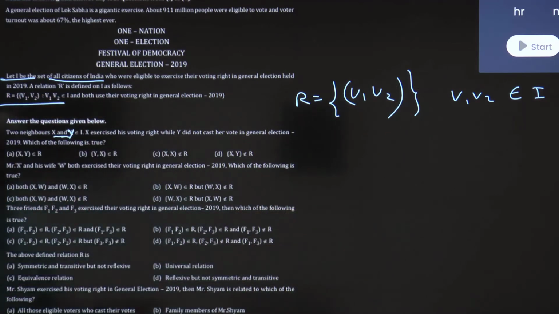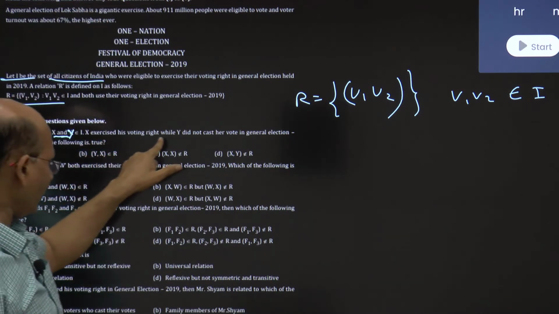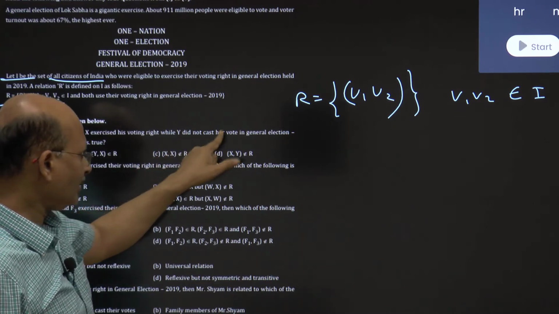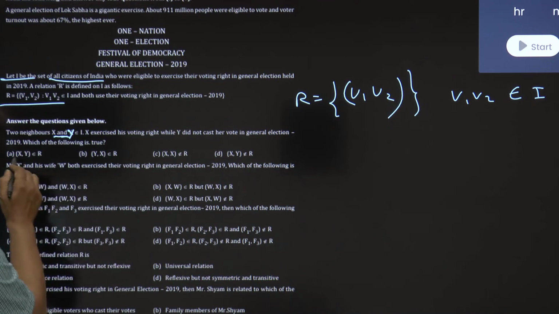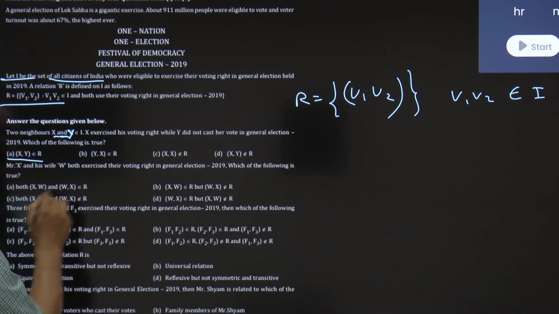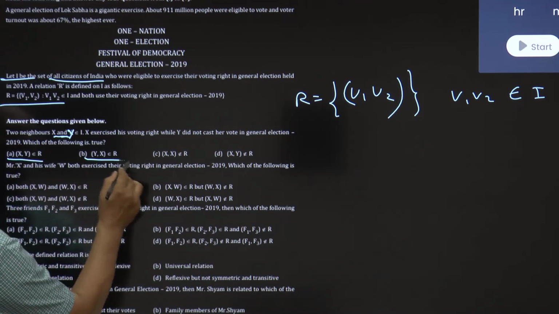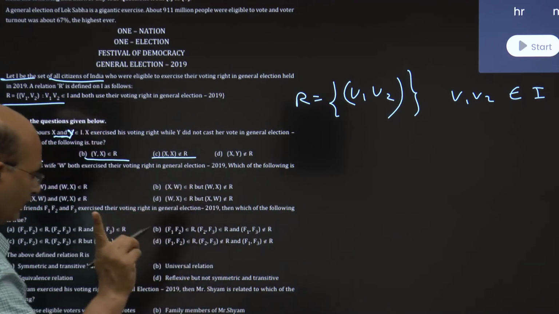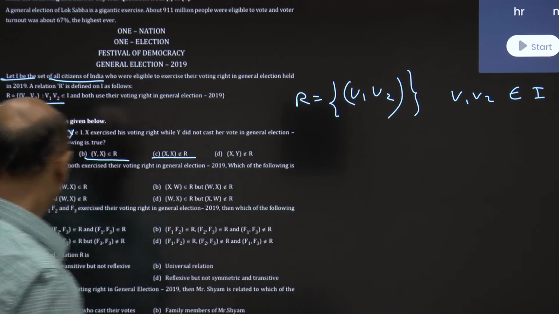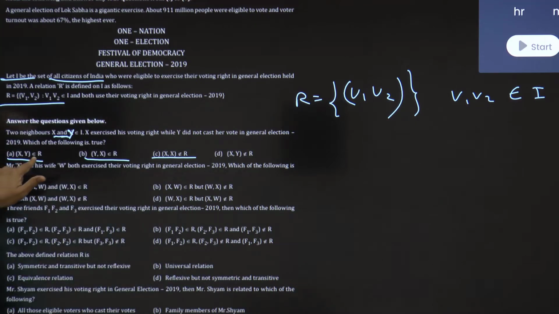Now let us see the first one. There are two neighbors, X and Y. They belong to I, that is, they are Indian citizens. X exercised his voting right, but Y did not cast her vote. What does that mean? We have to check whether (X, Y) belongs to R. Remember one thing: (X, Y) belongs to R.